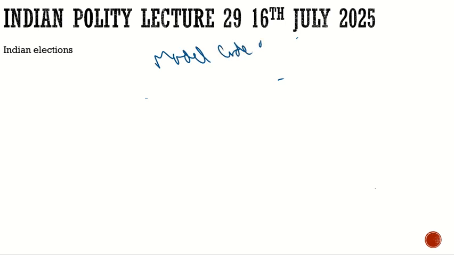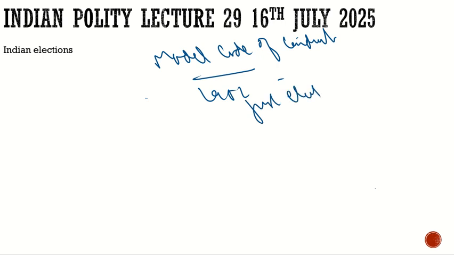It was in 1952, when there were the first elections, that PM Nehru wrote letters to his ministers asking them to separate election work from official work.